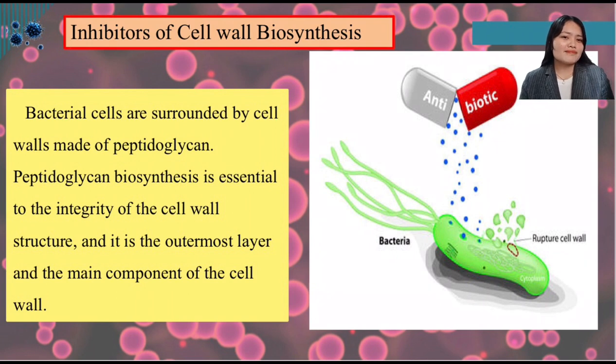So we know that the cell wall in bacteria has peptidoglycan. If the cell wall is destroyed by antibiotics, the cell cannot maintain its shape and the bacteria will be killed. That is the function of antibiotics towards the cell wall of a bacterial cell. By the way, mammalian cells do not have a cell wall, so it is harmless to humans and animals.